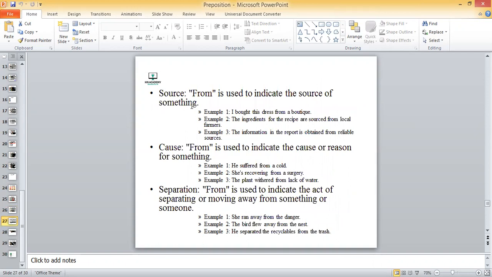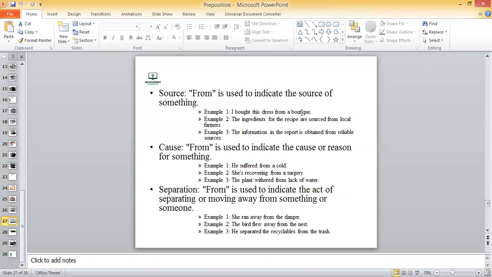Then we have source. Okay, what is the source of something? यानी कि किस चीज की जो हम कहते हैं ना कि इब्तिदा होना, राइट? कि कहाँ से उसका वो जरिया बना, तो उसके लिए भी हम जो है फ्रॉम लगाते हैं. I bought this dress from a boutique, यानी कि the dress की जो source है, that is boutique, alright?